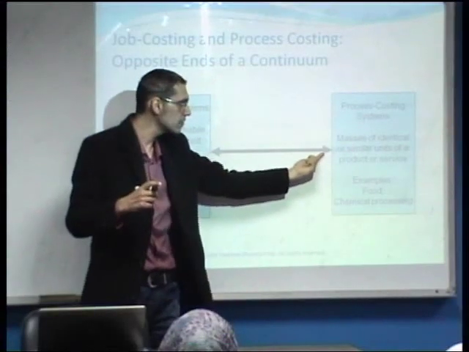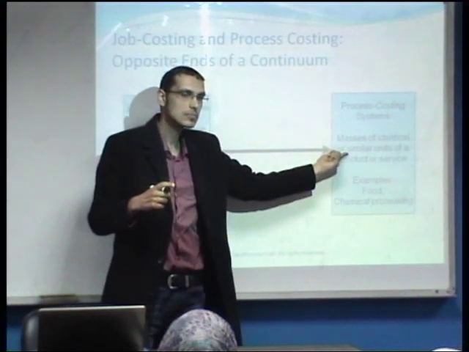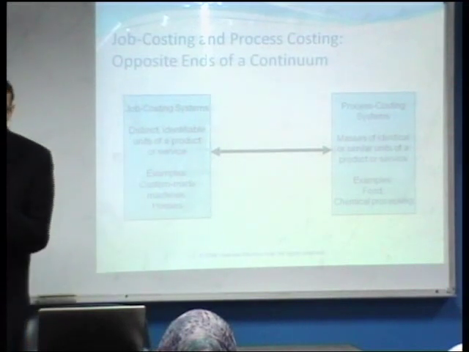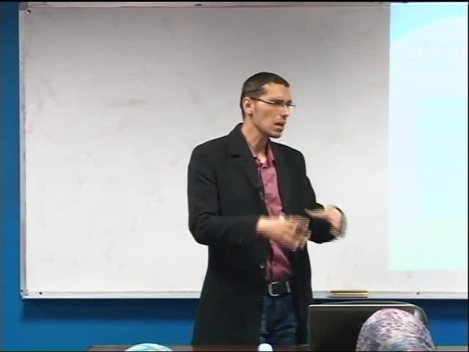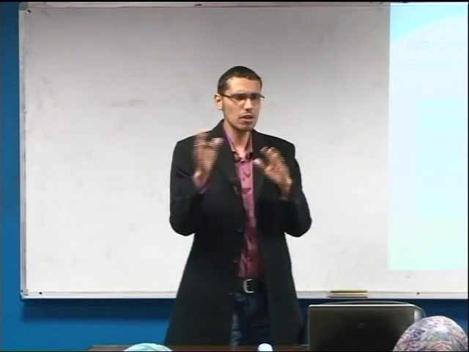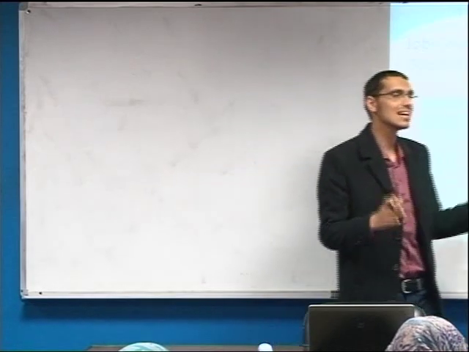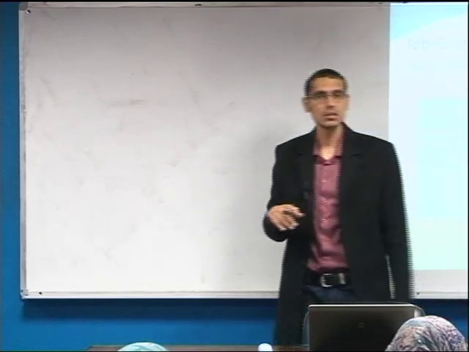It could have a degree between the two. Any questions? Of course, these systems are called hybrid systems. What do we mean by hybrid systems? They have some of the characteristics of job costing systems and other characteristics of a process costing system.